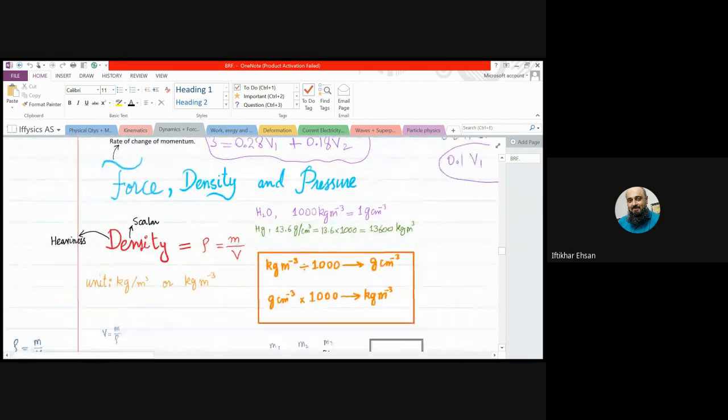Now, force, density, and pressure. First of all, we will start from the density, then pressure, and at the end, we will discuss the types of and effects of forces. So, first of all, let us move on. Density. What do you mean by density?